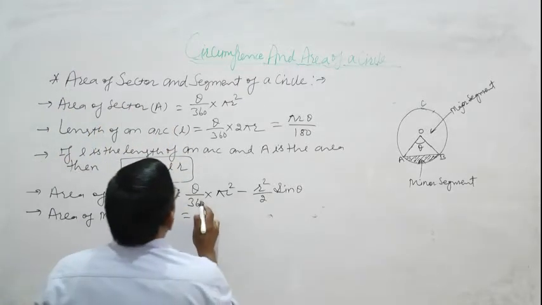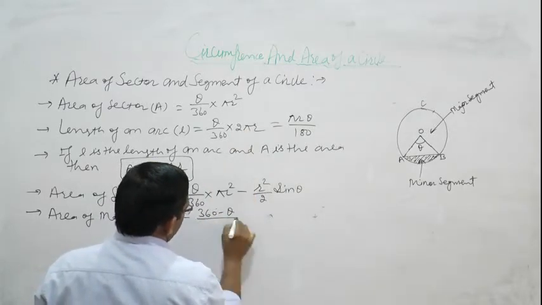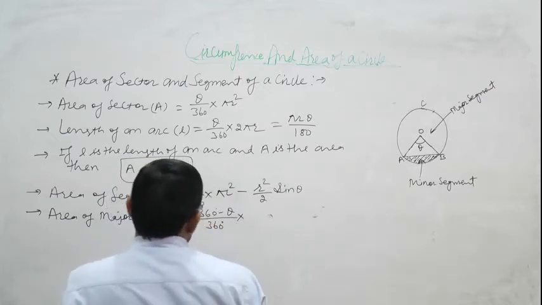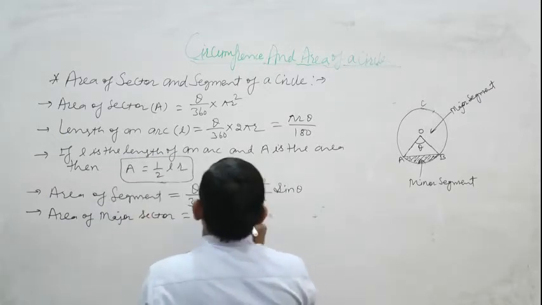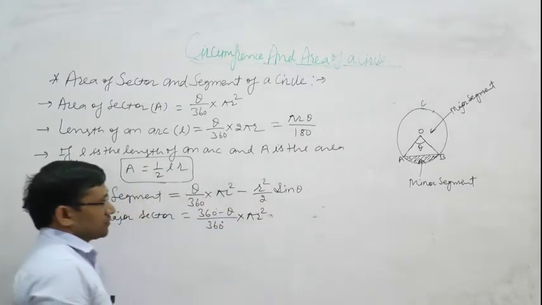So area of major sector is equal to 360 degree minus theta upon 360 multiply pi r square.